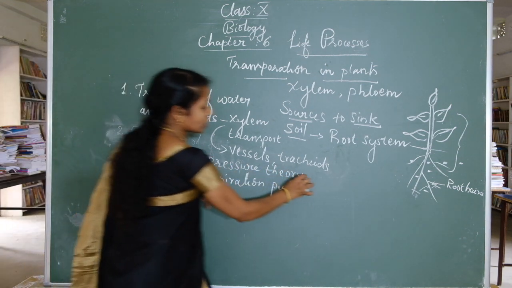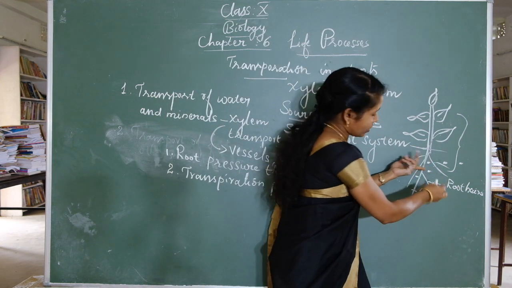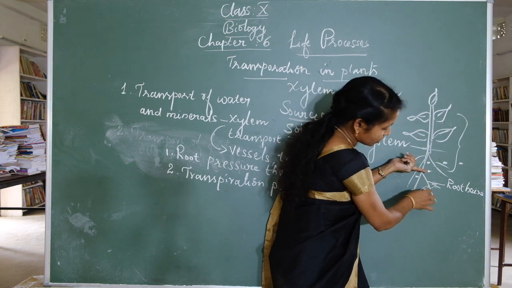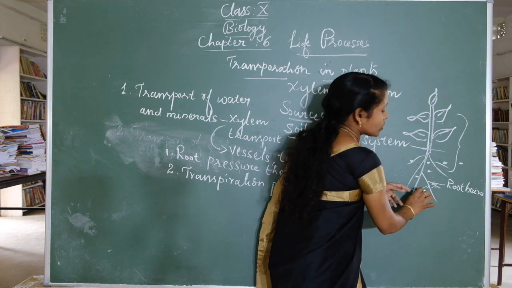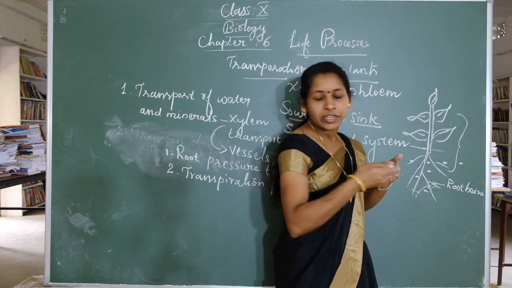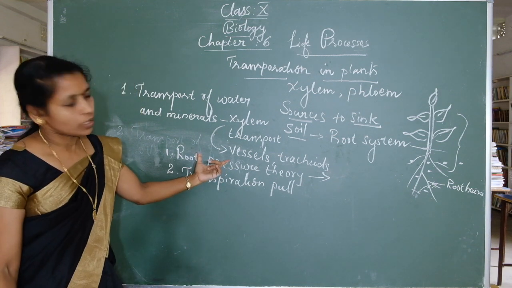Okay, active root pressure theory. Here it involves a concentration difference. Here the root ion concentration is high and water concentration is low, while outside the water concentration is high. So water molecules move from here to here, creating a pressure. That theory is called root pressure theory.